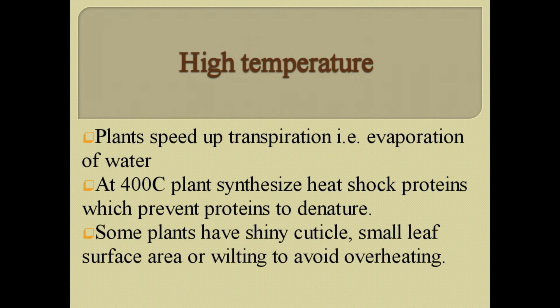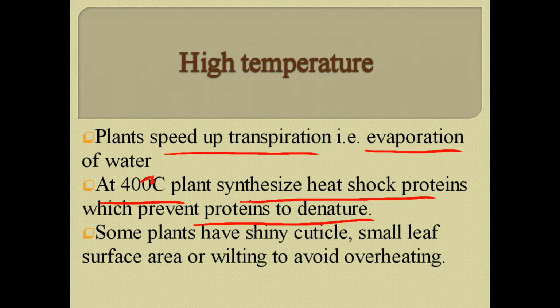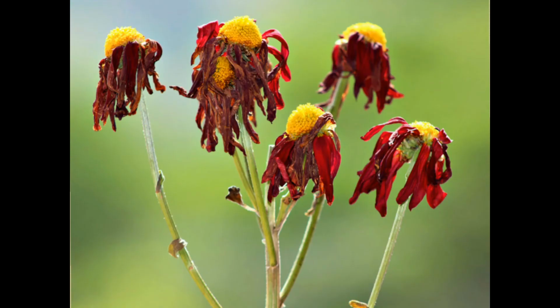So to cope with this situation, plants speed up transpiration, that is the phenomenon of evaporation, as evaporation is a cooling process. At 40 degrees centigrade, plants synthesize heat shock proteins which prevent proteins from denaturing. Also, some plants have a shiny cuticle to reflect light, a small leaf surface area to absorb less heat, or wilting, the drooping of the leaves, to avoid overheating. This figure is showing drooping of the leaves called wilting.